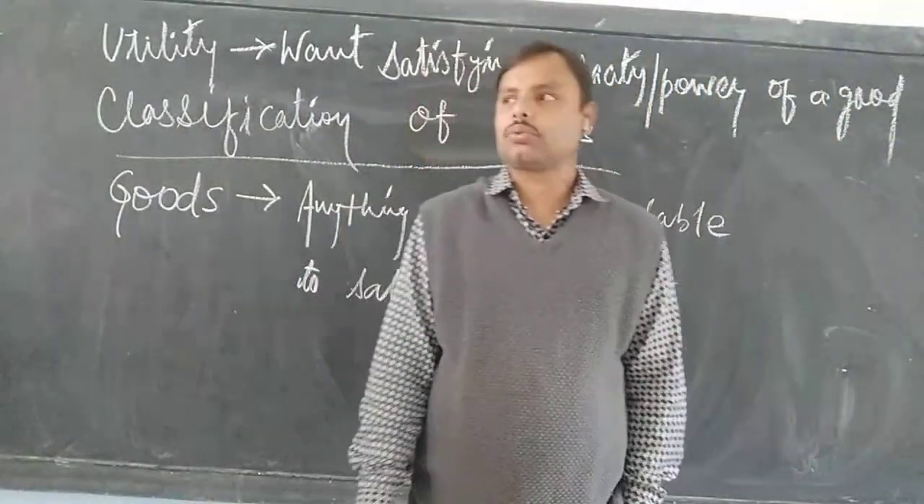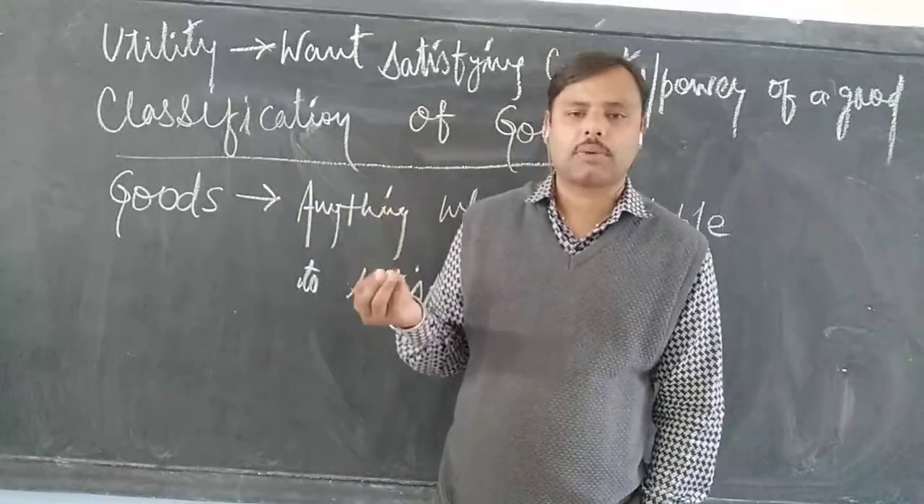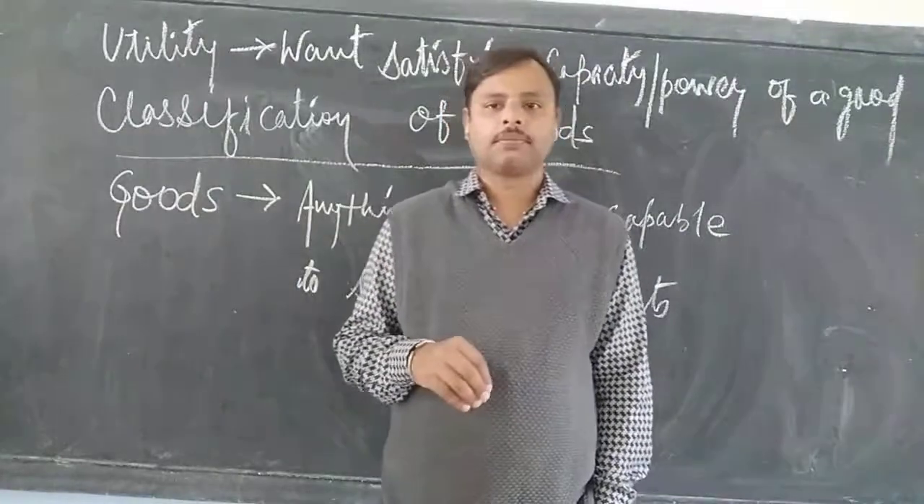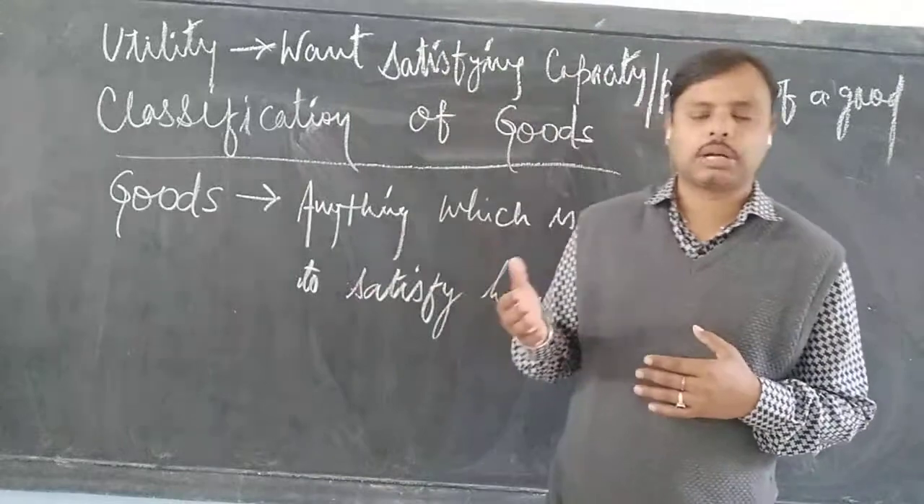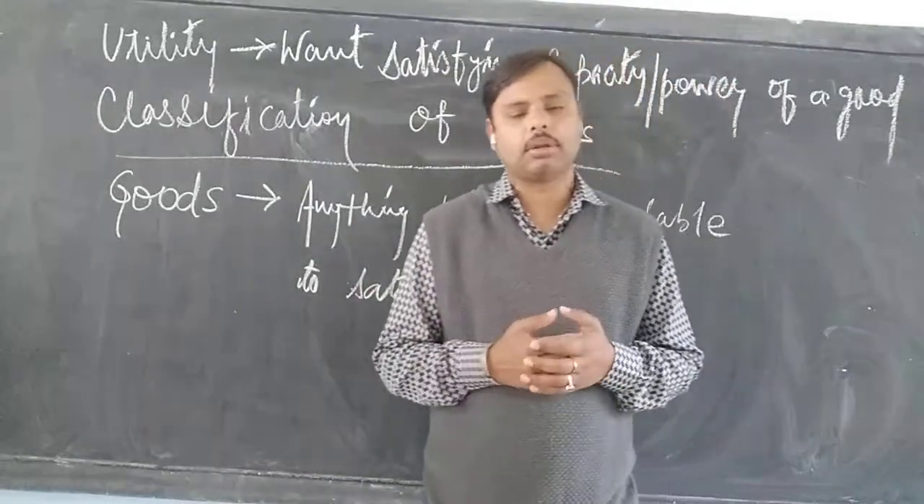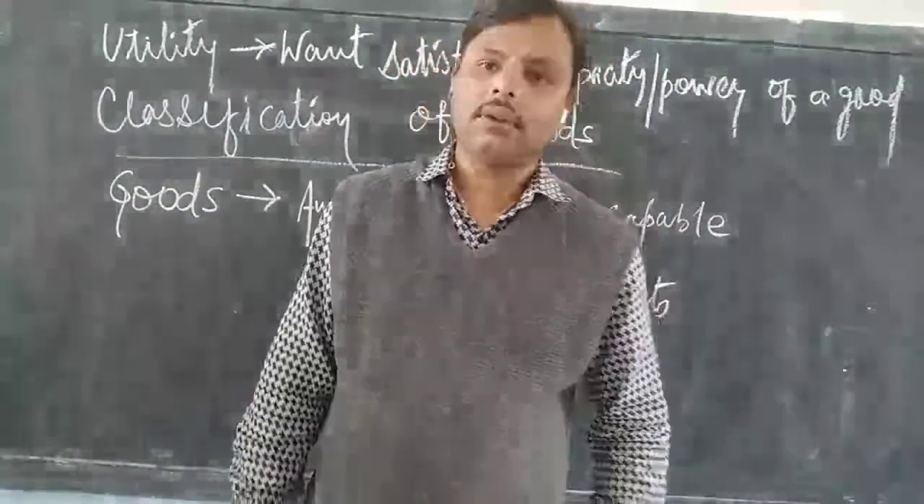Consumer goods are those goods which are the final product, used to satisfy human wants directly. It means it's a ready-made, final product which can be used to satisfy human wants on a direct basis. These are consumer goods. Everything that you see around yourself is a consumer good.